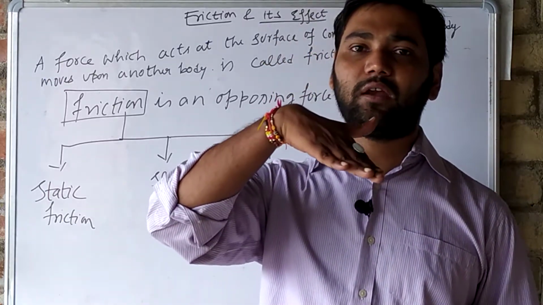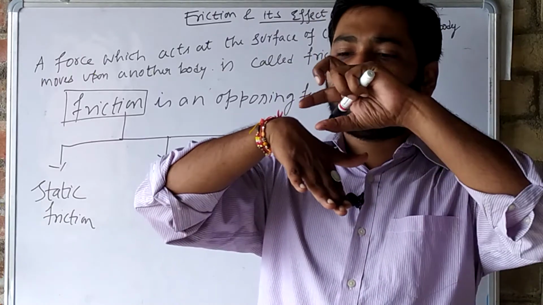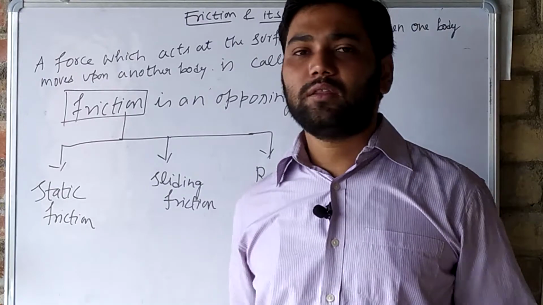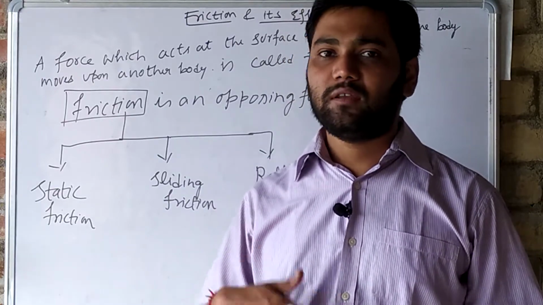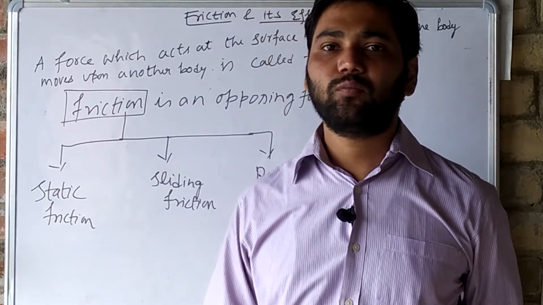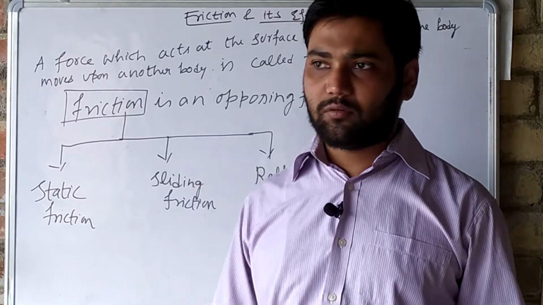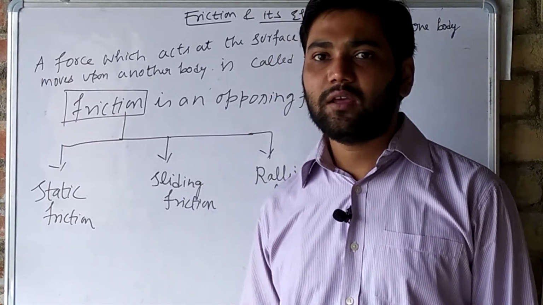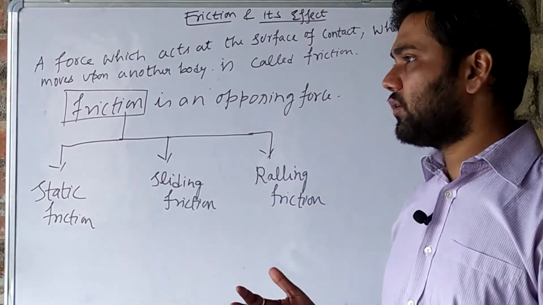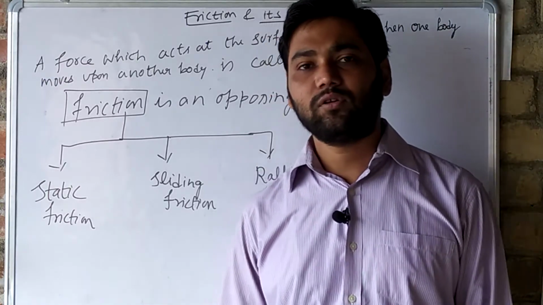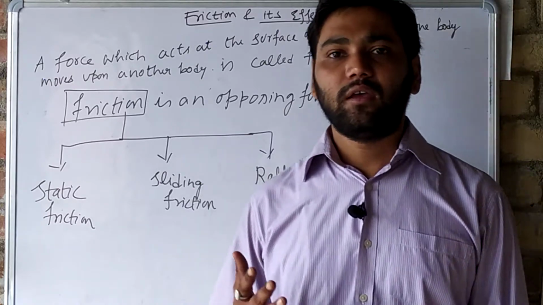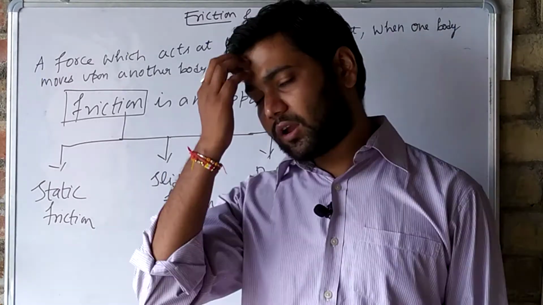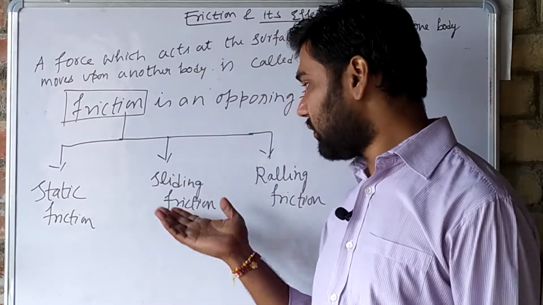Suppose we have a sliding slope and a wooden block kept over here, and it slides from one position to another. There is an opposing force that comes to play to stop that sliding movement. That force is known as sliding friction. Third is rolling friction. I have told you that rolling friction is very little compared to static friction and sliding friction.